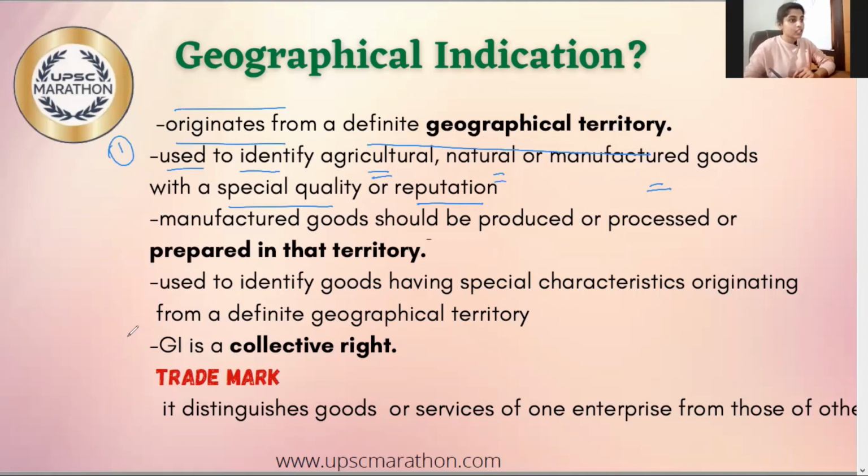And next thing is geographical indicator is a collective right, which means it can't be awarded to an individual. Next comes the trademark. What is the difference between the trademark and geographical indicator? Trademark is mainly used, as the name suggests, for the trade purpose to differentiate goods and services of one company or one enterprise from those of the other. So having discussed the basics of geographical indicator, now let us solve a question on this topic.